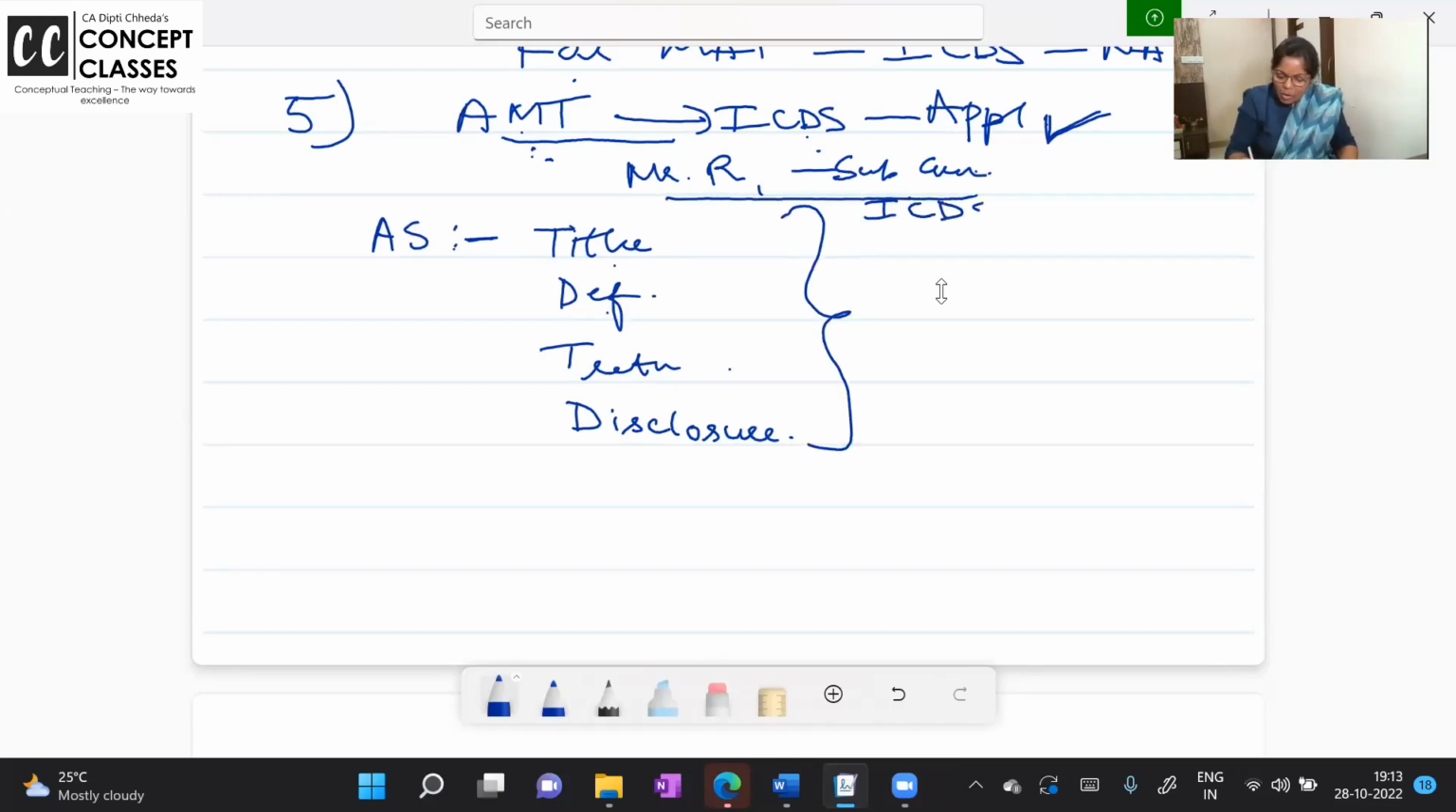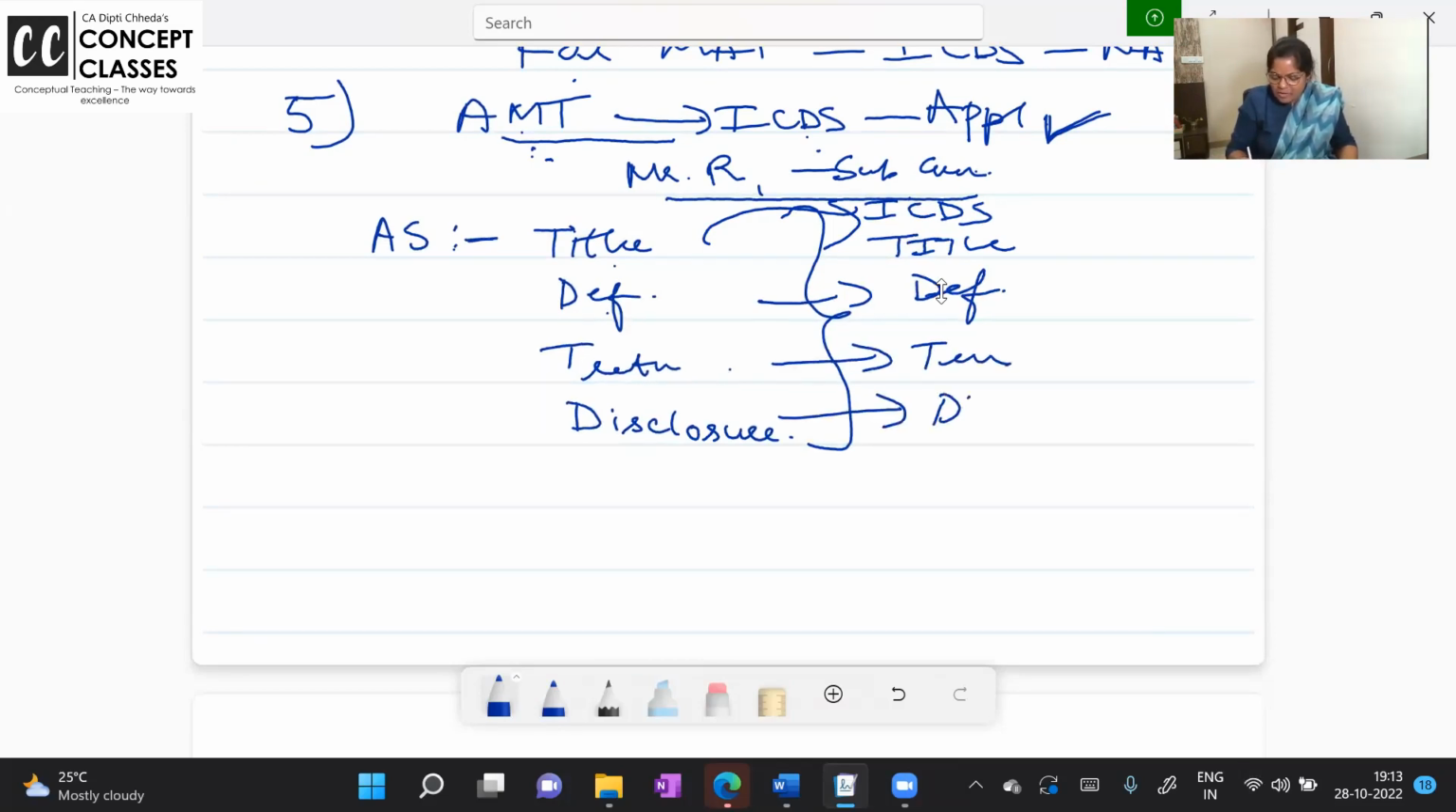ICDS, how do you study? Same. The title of ICDS is, I'll tell you, all copied from your Ind AS only. Then ICDS is also talking about definitions. ICDS is also talking about treatment. ICDS is also, ma'am, you are teaching the whole thing. Additionally, there is a comparative difference: what is the treatment of this item in Ind AS?